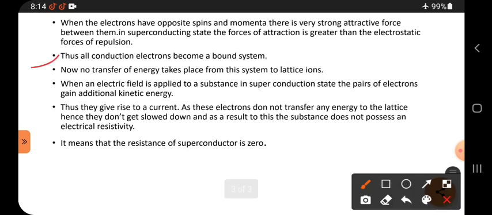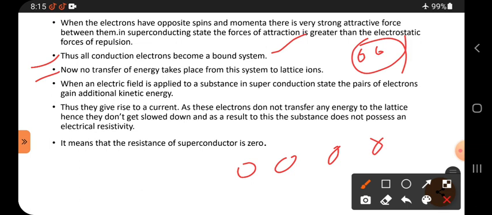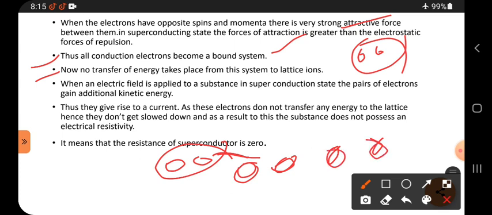Thus, all conduction electrons become a bound system. Now, no transfer of energy takes place from this system to the lattice ions. Like this, the lattice ions are arranged, and because of this strong force, the electrons cannot give their energy to the lattice points or positive ion cores.